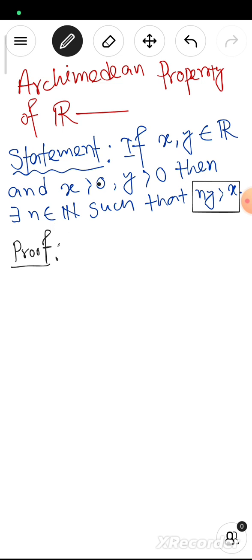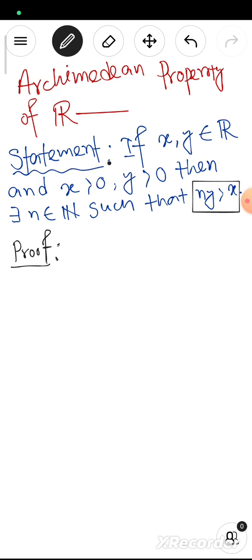So today we will discuss the Archimedean property of R. First we see what the statement of the Archimedean property of R is. I am writing the statement of the Archimedean property here.